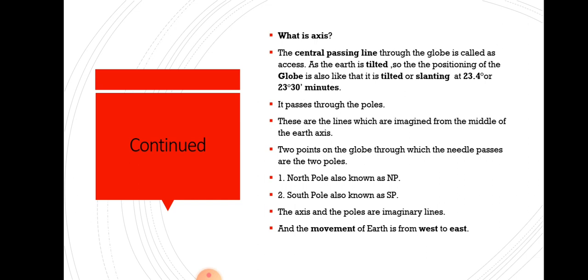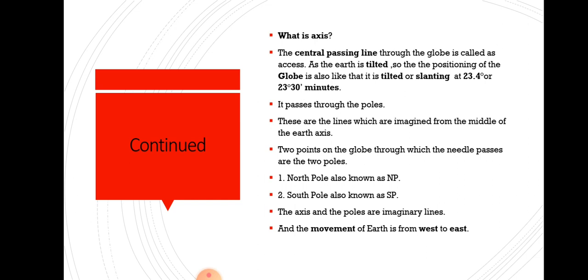Latitudes and longitudes, as we are discussing important parallels of latitudes and longitudes, are also imaginary lines, not present in reality. And the most important thing, we must know the movement of the earth, how it revolves around the sun.